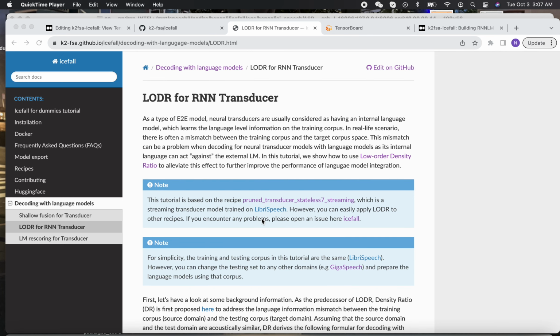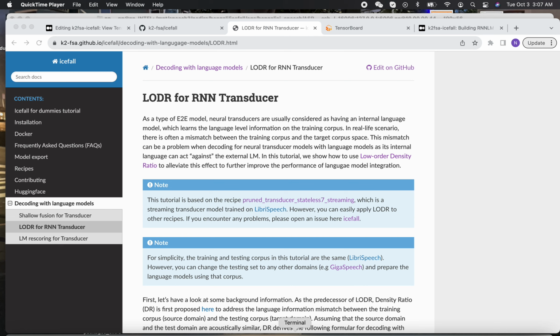I'm working on LODR decoding. I am training the model currently, did not decode yet, but I realize I need to train RNNLM and generate 2 gram before I can do LODR decoding. So this video is about how I trained RNNLM and generated 2 gram model.